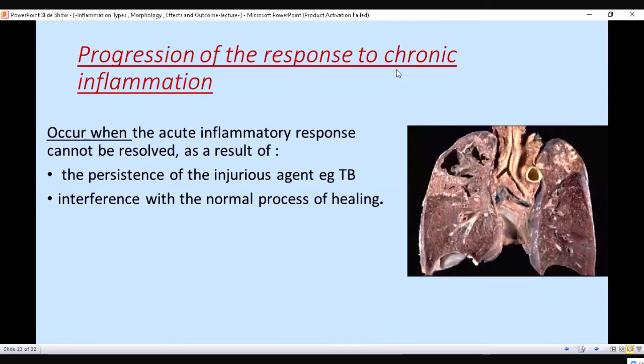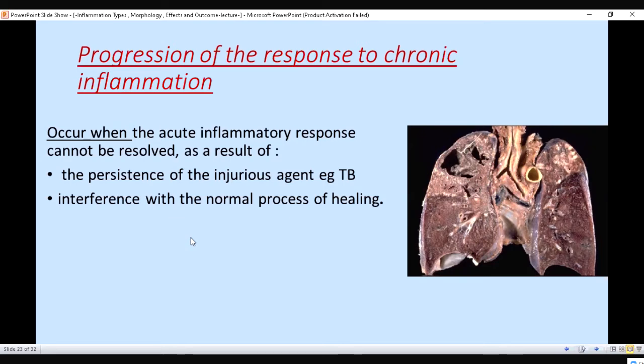Now, when acute inflammation changes to chronic inflammation, it occurs when the acute inflammatory response cannot be resolved as a result of the persistence of the injurious agent, e.g., tuberculosis, and interference with the normal process of healing. When it cannot be resolved, it is more dangerous, like an infective organism such as tuberculosis, which cannot be treated, cannot be healed, cannot be resolved.